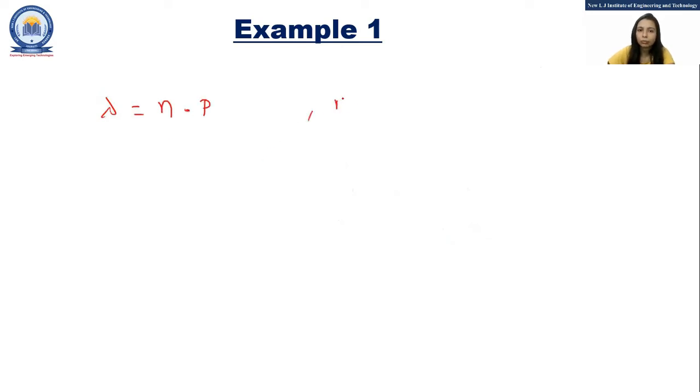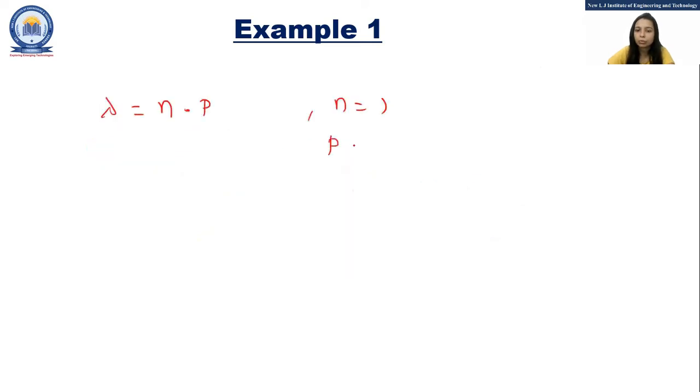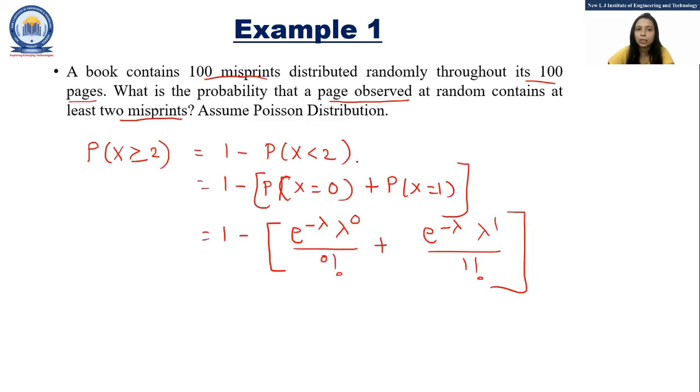Here n is equal to 1, as we are observing one page, and p is the probability of success. Over here, the probability of a misprint is the probability of success, because we want to find at least 2 misprints for the given page.